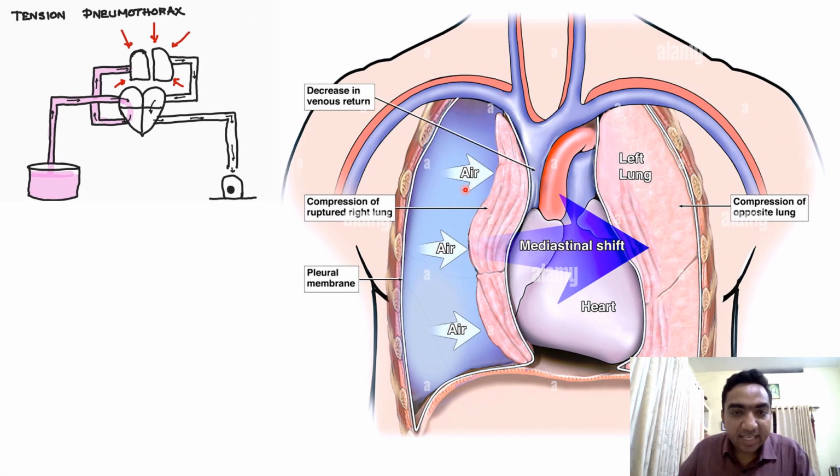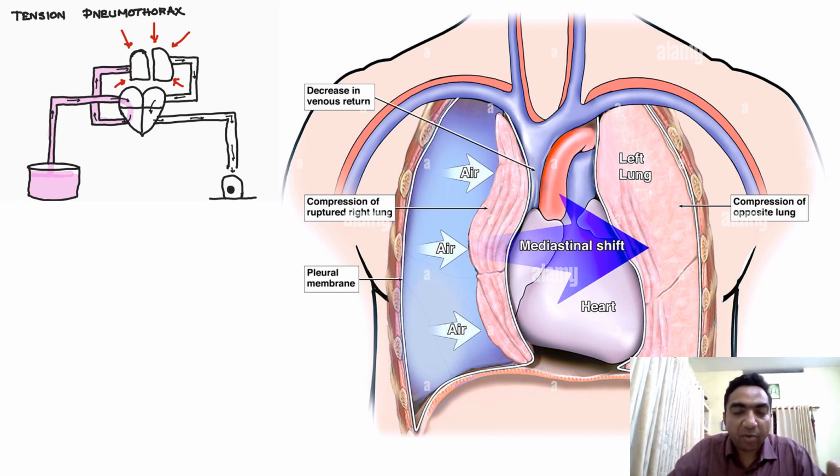You see, the air inside the thoracic cavity is compressing the lung, it is compressing the mediastinum, it is compressing the right ventricle. And what happens? The blood in the right ventricle cannot be pushed efficiently to the pulmonary artery, resulting in obstructive shock. So these are the different types of obstructive shock: cardiac tamponade, pulmonary thromboembolism, and tension pneumothorax.